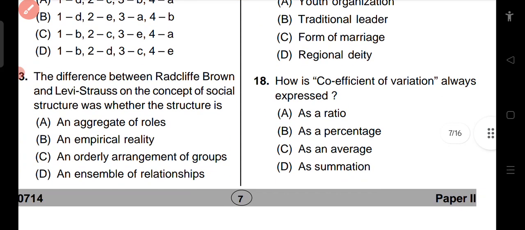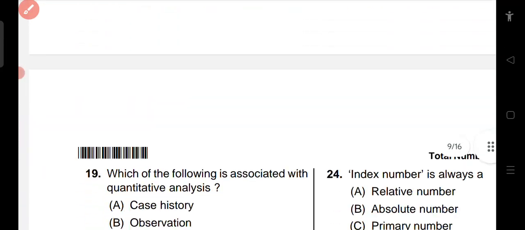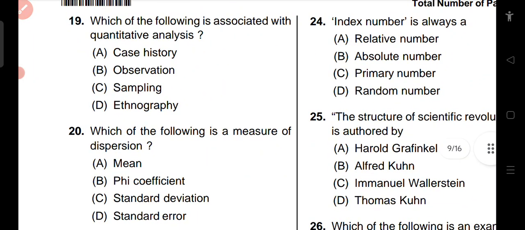How is coefficient of variation always expressed? As a ratio, as a percentage, as an average, as a summation. The right answer is as a percentage. Question number 19. Which of the following is associated with quantitative analysis? Case history, observation, sampling, ethnography. So sampling is quantitative analysis, others are related with qualitative analysis.